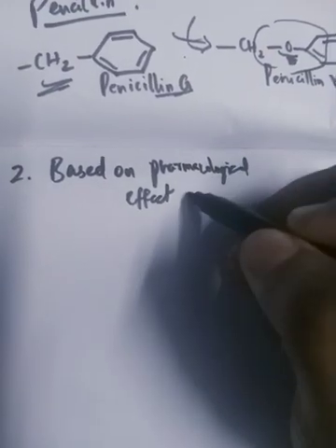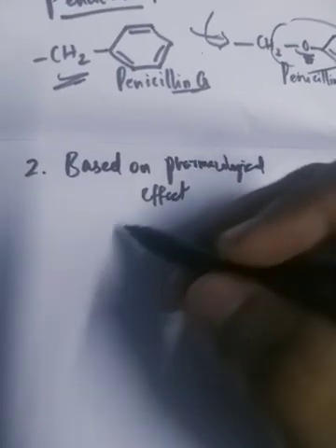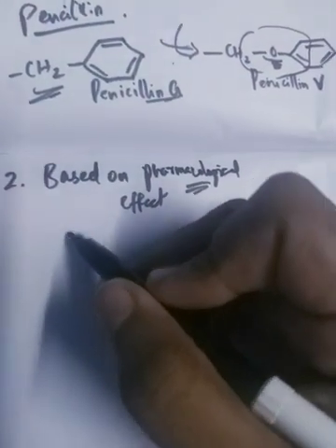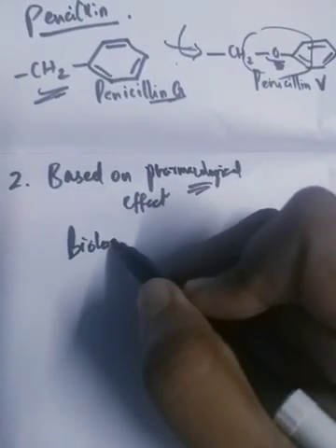The next type is based on pharmacological effect. What is pharmacological effect? It is based on some biological effect in your body.